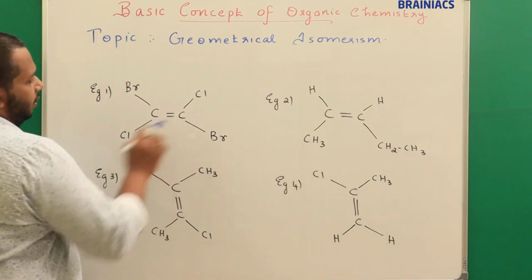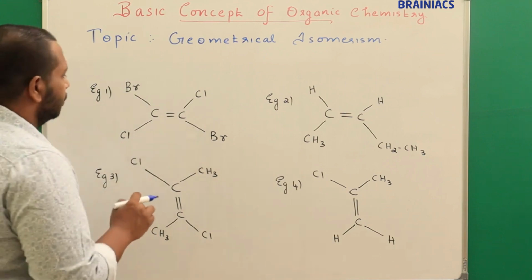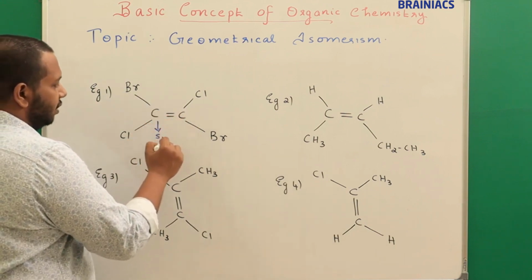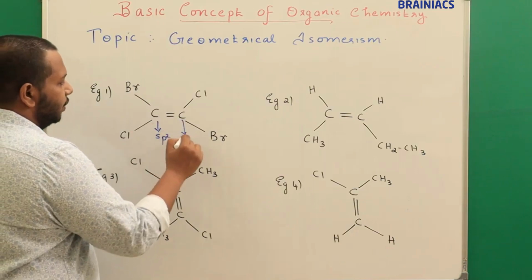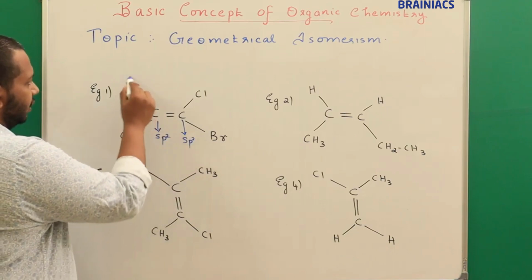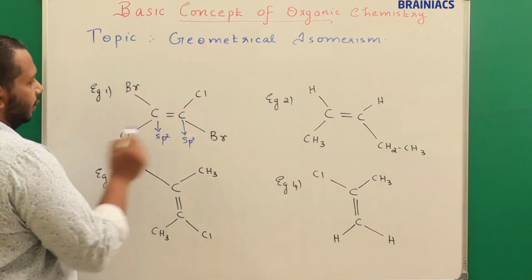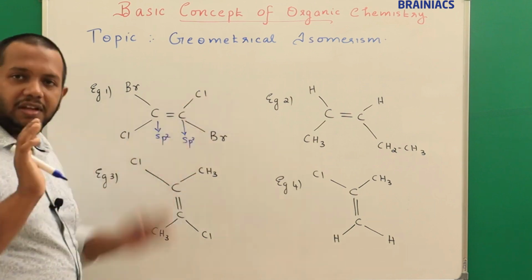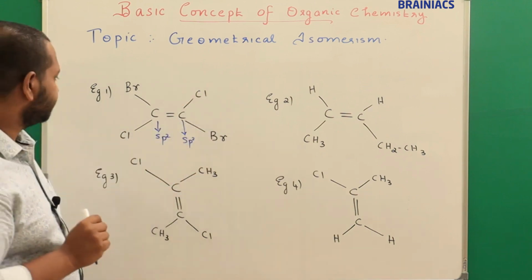So can you tell me what is the type of system here? So you could see a carbon-carbon double bond is there. So this is sp2 hybridized. Okay. And this is also sp2 hybridized. Now let's see. So to this carbon atom, both atoms are different, bromine and chlorine. And to this carbon atom, both atoms are different. So I can say there is geometrical isomerism here.